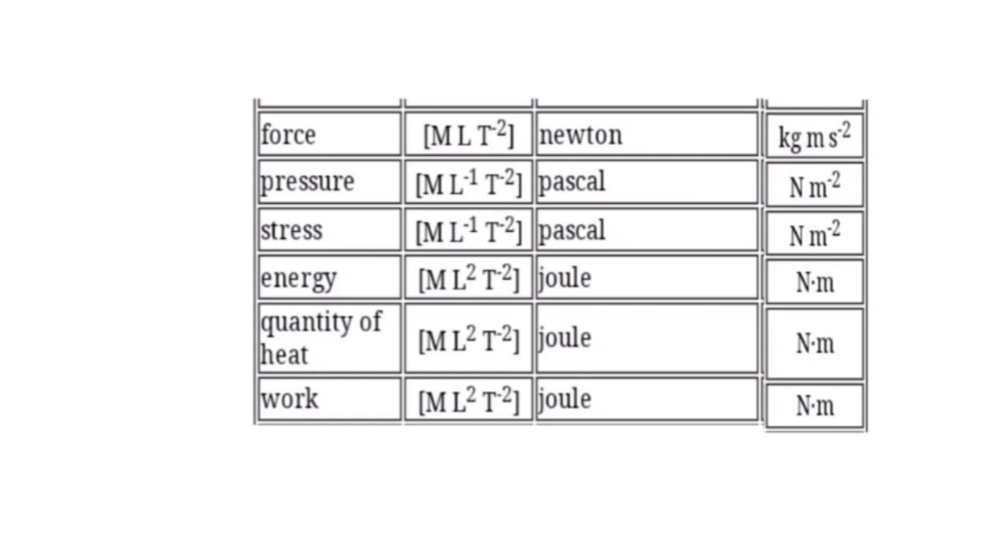Next one is pressure. M L^-1 T^-2. Its SI unit is Pascal, which is also expressed in Newton per square meter. Next derived quantity is stress. M L^-1 T^-2. SI unit is Pascal, Newton per square meter. Energy: M L^2 T^-2. SI unit is joule, Newton meter. Quantity of heat: M L^2 T^-2. SI unit is joule, Newton meter. Work: M L^2 T^-2. SI unit is joule, Newton meter.